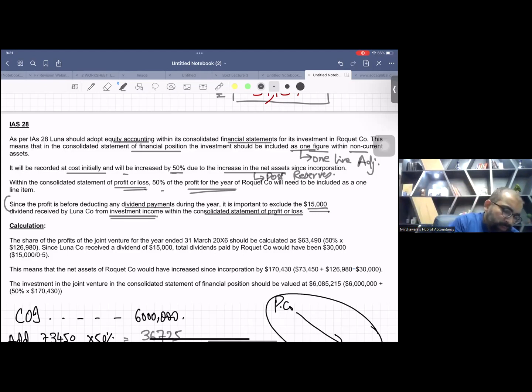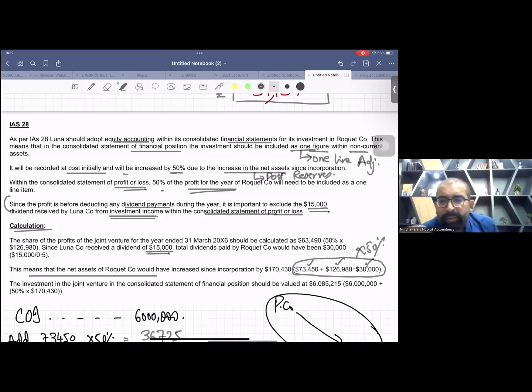Now, the calculation part. The share of profit of the joint venture for the year ended 31st March X6 should be calculated as see this working, and this is the dividend. Now, they have netted off these things. This is the second working: first year profit, second year profit, less the complete dividend here, and then multiply it by 50%. You will get the same answer which I got.